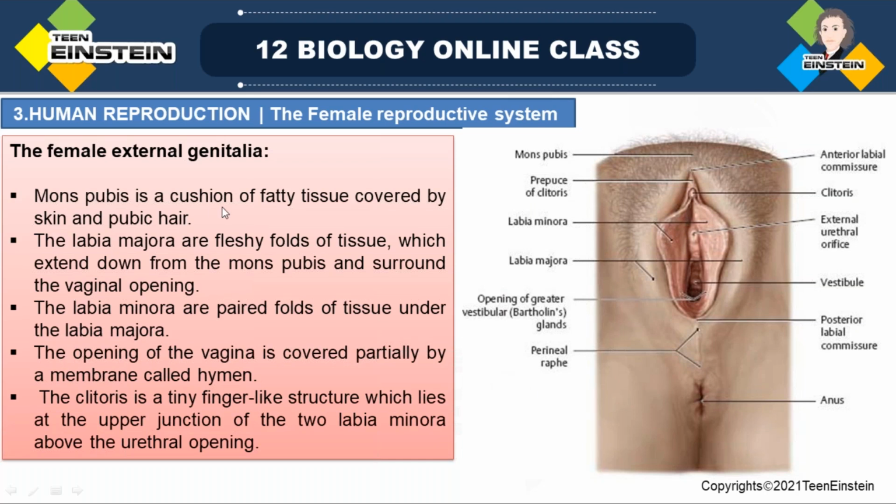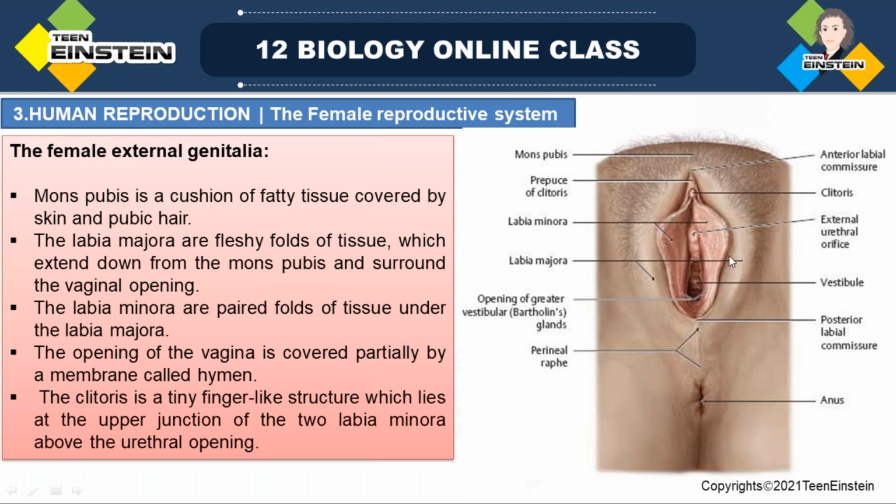So mons pubis is a cushion of fatty tissue covered by skin and pubic hair, right? And labia majora are fleshy folds of tissue that extend down from the mons pubis, surrounding the vaginal opening. Labia minora are paired folds of tissue under the labia majora.